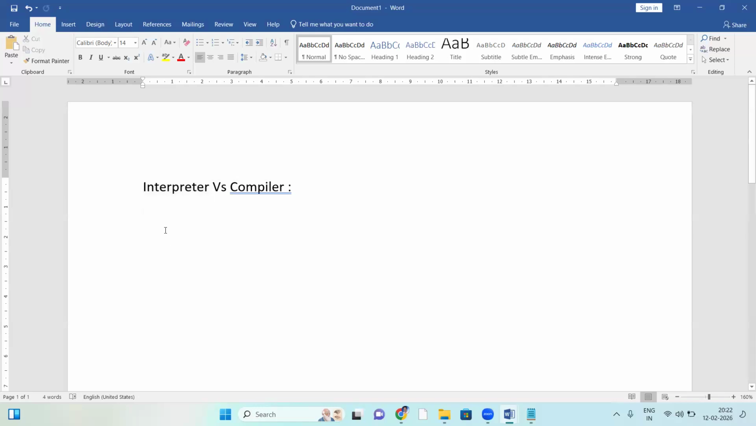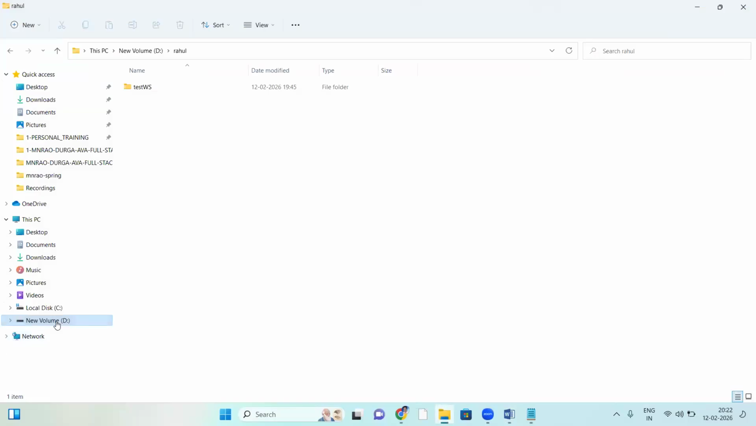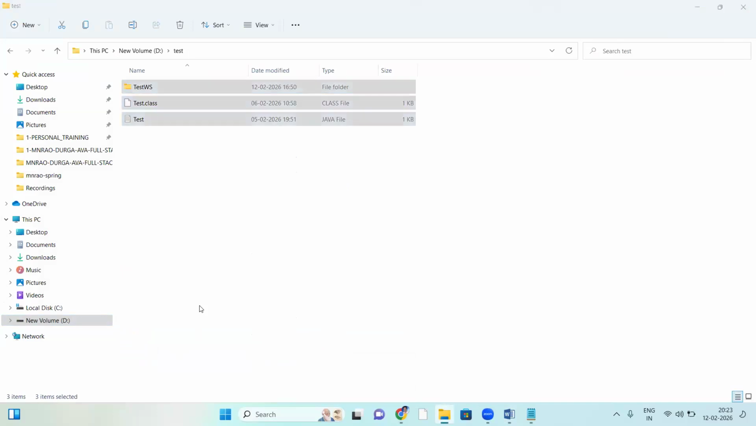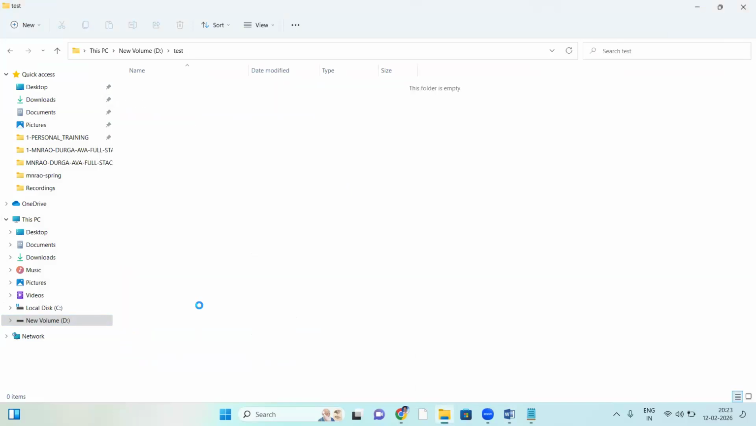First, let us see about interpreter. For interpreter, I'm taking Python. Python is the best example for the interpreter. Python is an interpreter-based language. So for example, a test program. Taking some Python examples. In the D drive, test folder, I'm writing a very simple Python script.